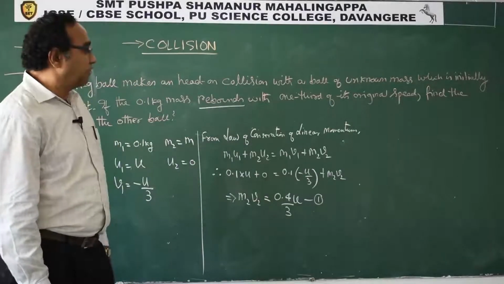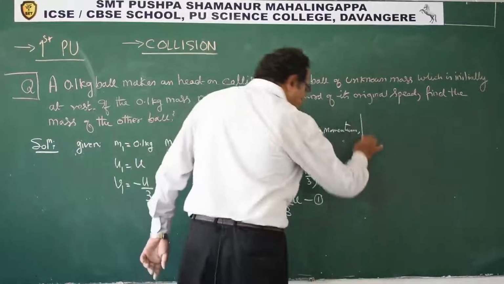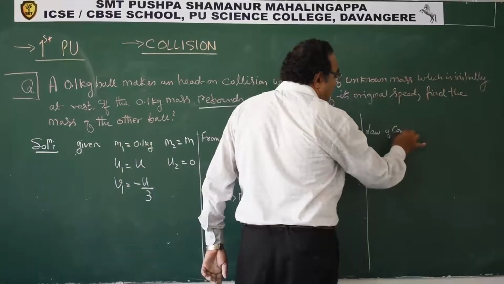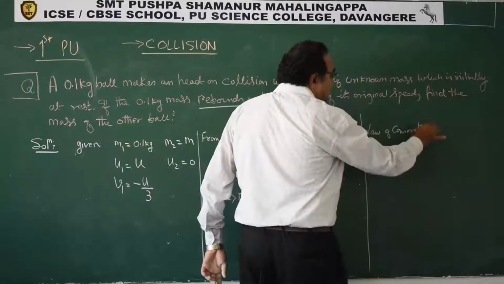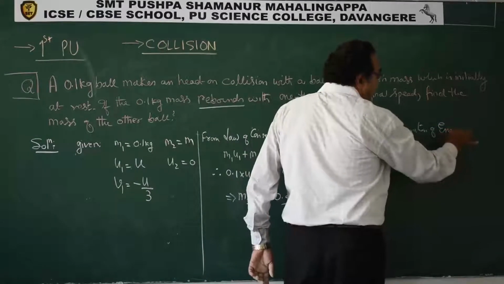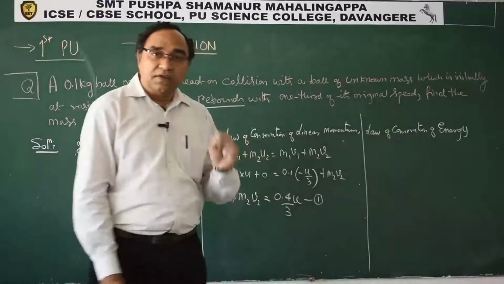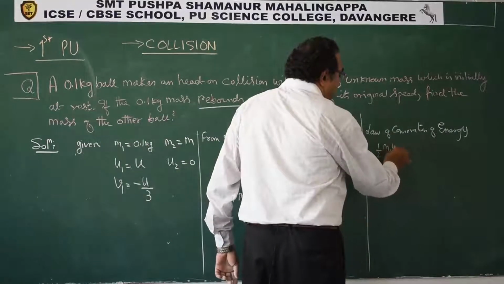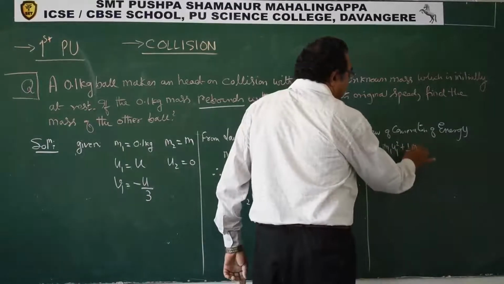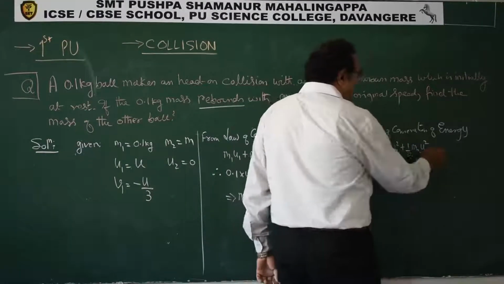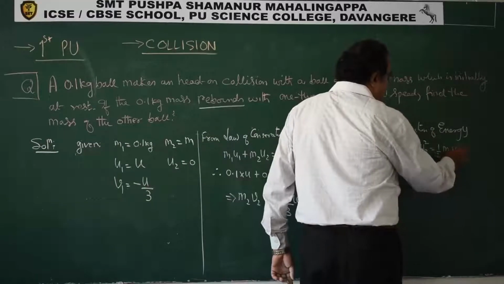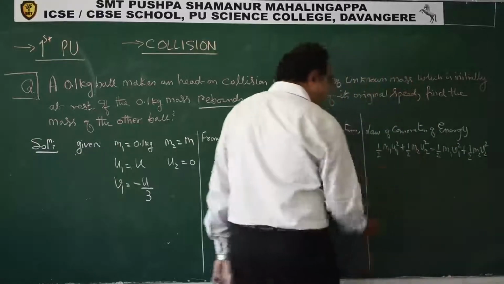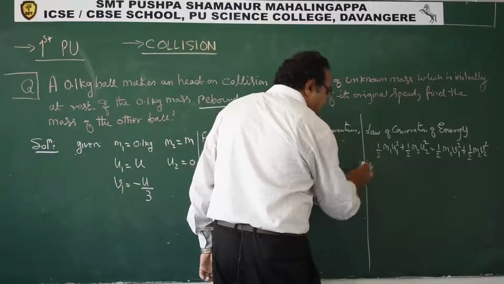This is from the law of conservation of momentum. Now from the law of conservation of energy, which energy? Kinetic energy. So we can say half m1 u1 square plus half m2 u2 square is equal to half m1 v1 square plus half m2 v2 square. So what we get? Half cancels throughout.